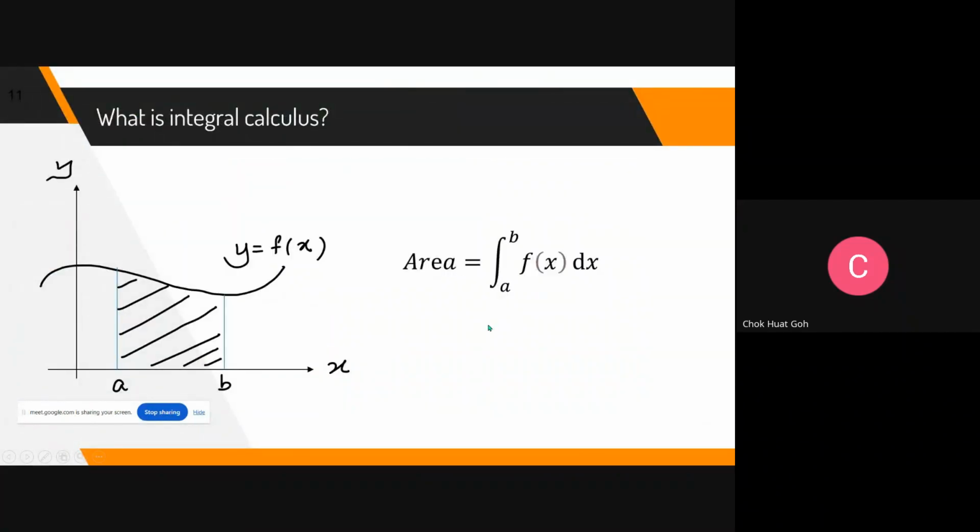Okay, so area under the curve. If your x is from A to B, you integrate from A to B. And then your function is f(x), and you put it there. I think now you can see my slides already, the big slides of basic rules of integration. Am I right? Can I have your response, students? Can you see my slides, basic rules of integration? Yes. Okay, thanks for the response.